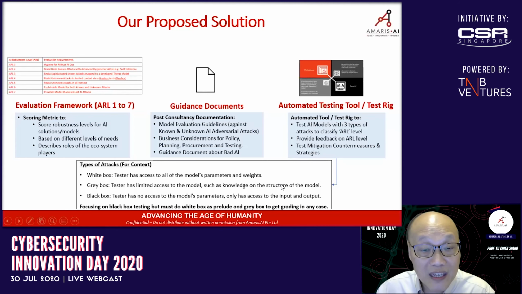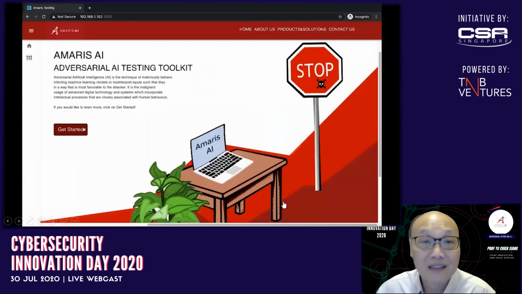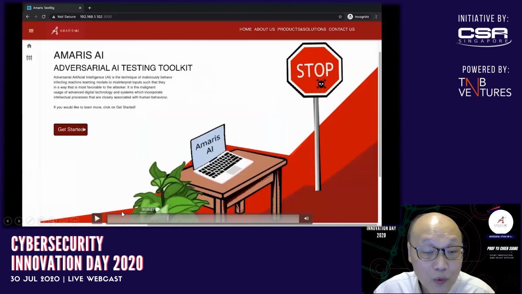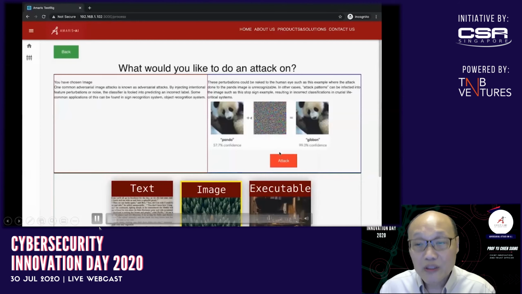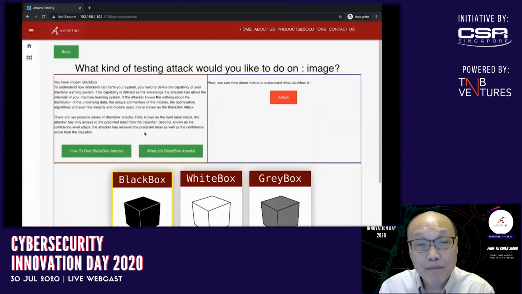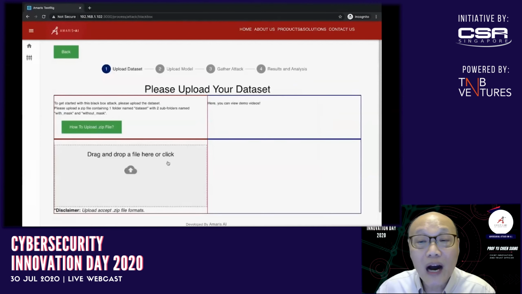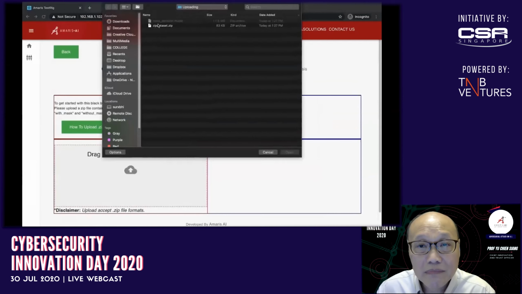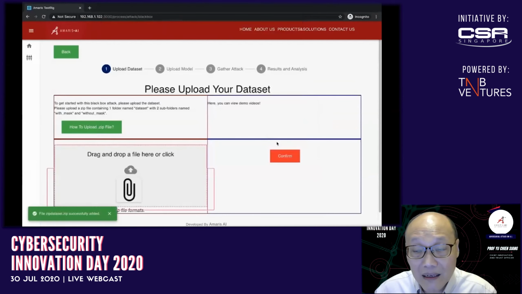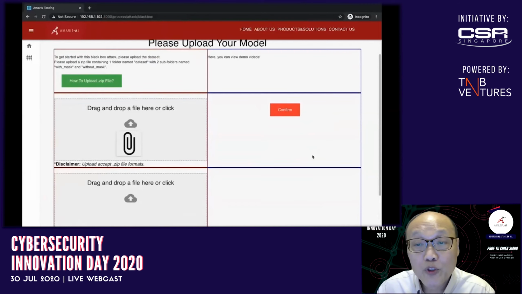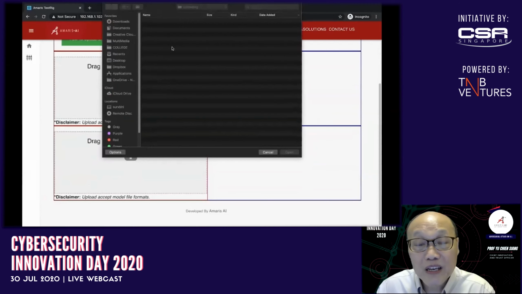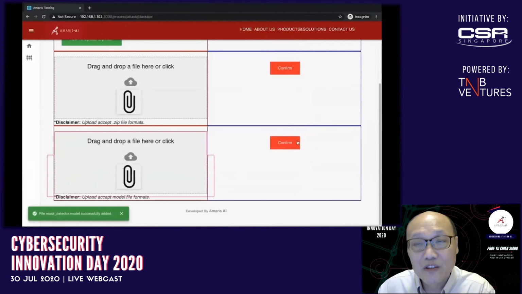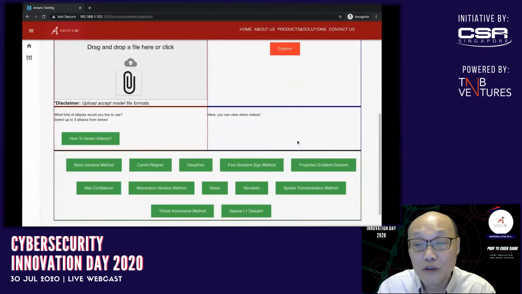There are three types of attack: white box, gray box, and black box, which is the hardest because we would not know how the system is constructed. Let me show you how it works. We run this demo here. First, you select, for instance, in this case a black box image attack, and we'll upload the data onto the system. Later, we would upload an optional model. Because we don't know what the model is, this is not the model that the system is actually using.